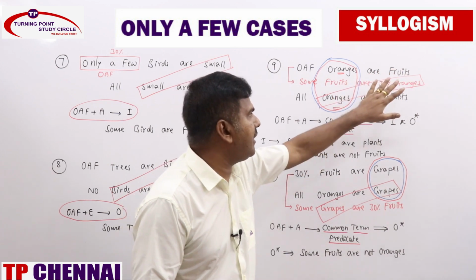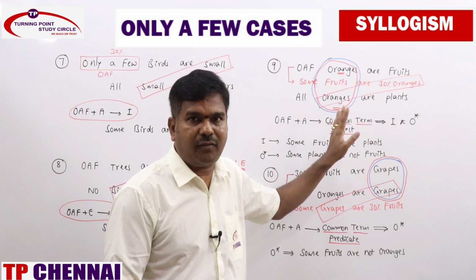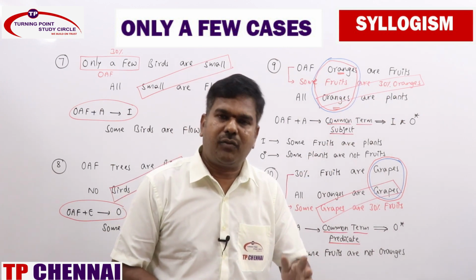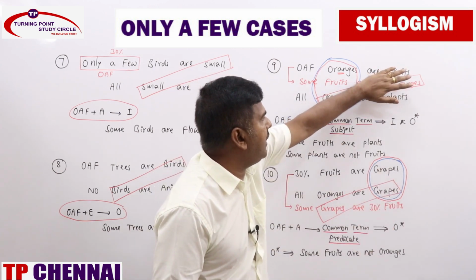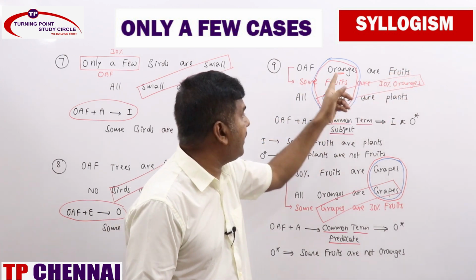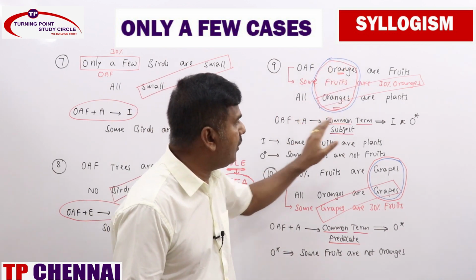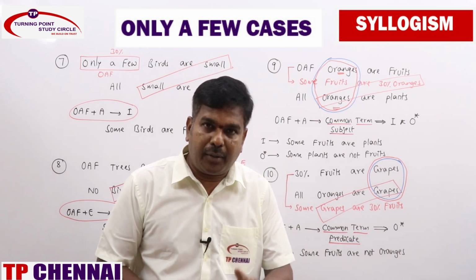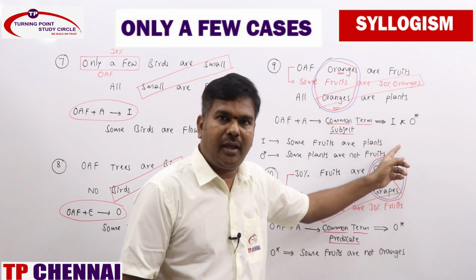No need to worry about, sir, here 30%, here oranges, nothing like that. It can be even 90% also, whatever it is. So whenever singular, plural are there, no need to bother about that, just keep it aside. This one is eliminated, only a few plus A, but only a few, it's a reverse case. Whenever only a few and A statements are there, with common term as subject, you will be getting I and O star. But always remember, after making proper alignment only, you need to derive the conclusions.